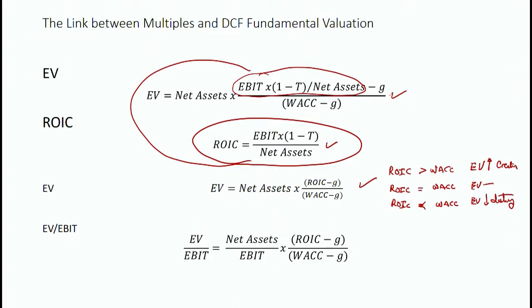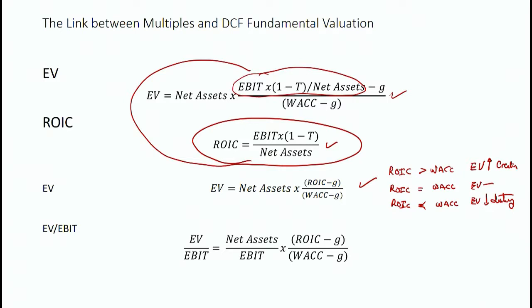And it gets back to a lot of what we had talked about before. Firms create value by earning more than the required rate of return. So if the return on invested capital is higher than the weighted average cost of capital, they're creating value. So now let's go one more step and look at the enterprise value multiple, enterprise value divided by EBIT.